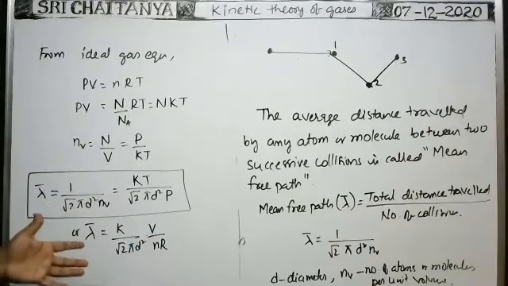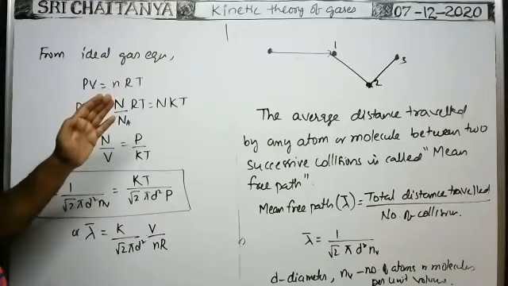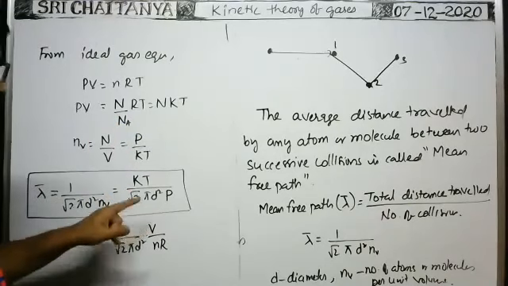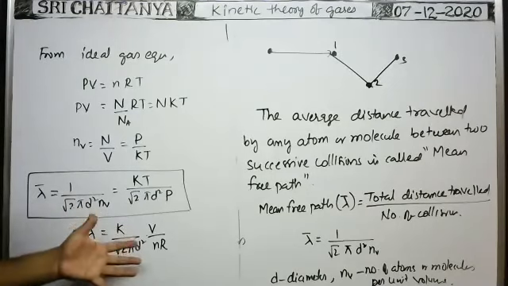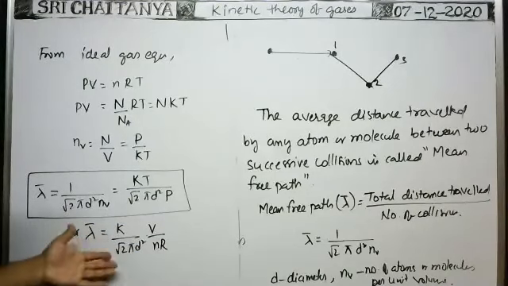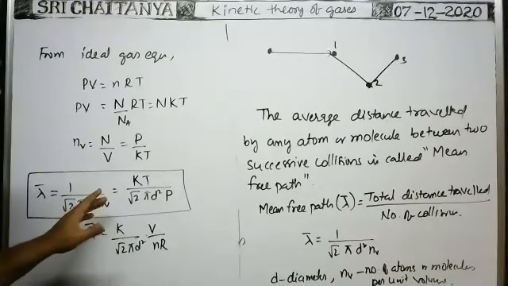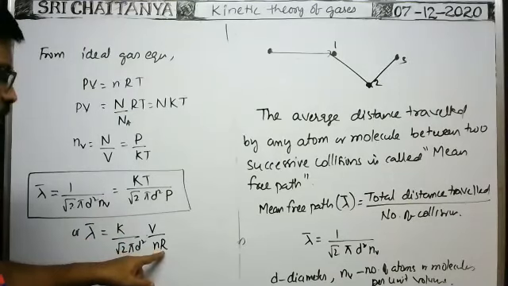Sometimes you will be given a number here: n moles of the given gas occupy the volume V, and the diameter of each molecule in the gas is d. Then what is the mean free path? If they ask like that, we can calculate it using this formula, because K is known. K is the Boltzmann constant, which is fixed, and the universal gas constant is also a constant.